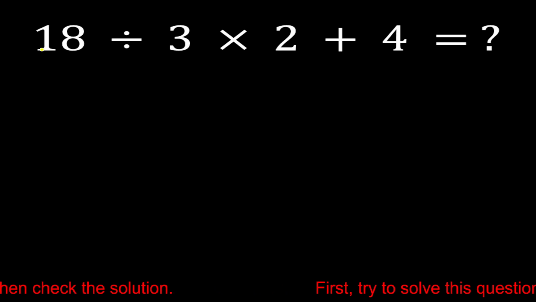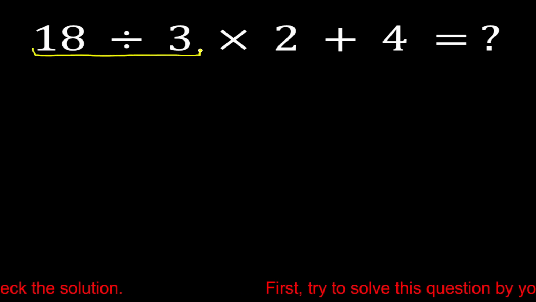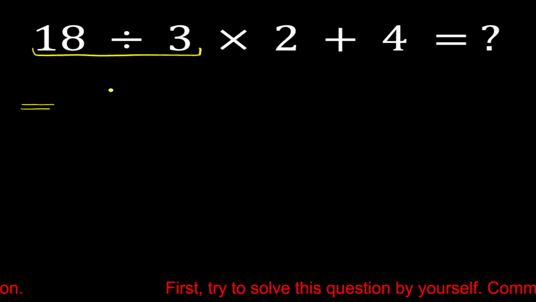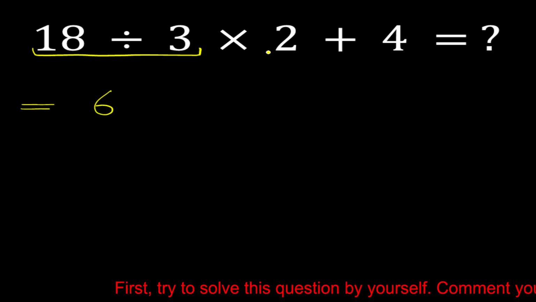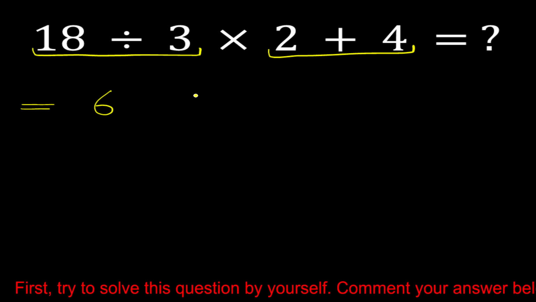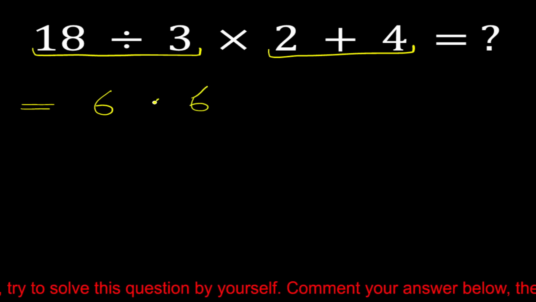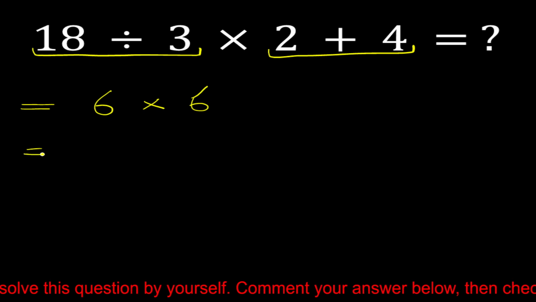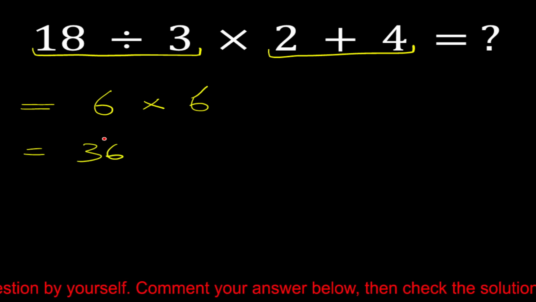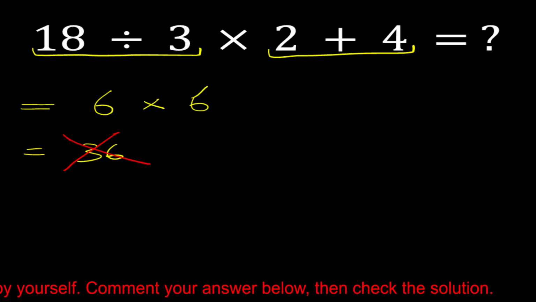So most people solve this question like 18 divide 3 is equal to 6. Then again 2 plus 4 is equal to 6. Now 6 multiply 6 is equal to 36. But this answer is not correct. This answer is completely wrong.